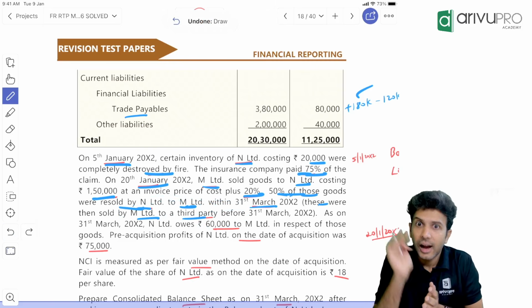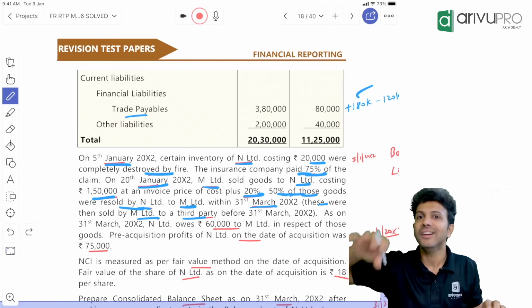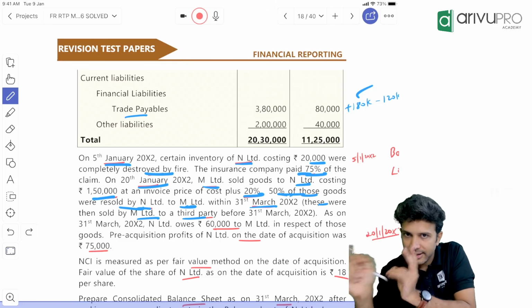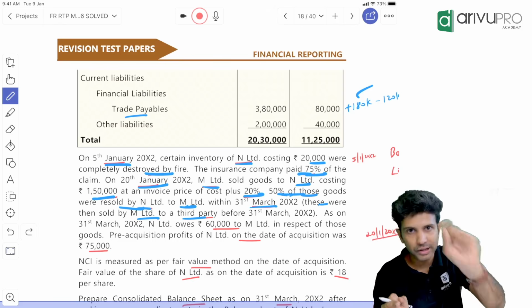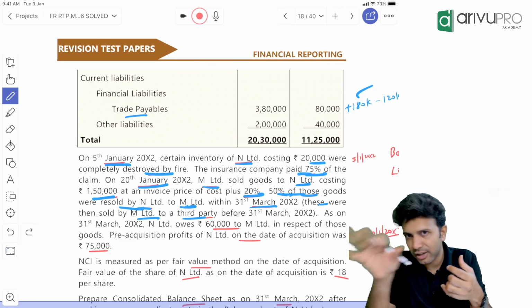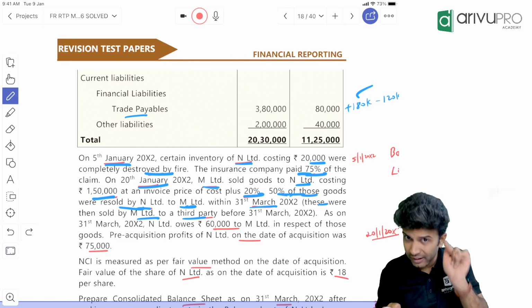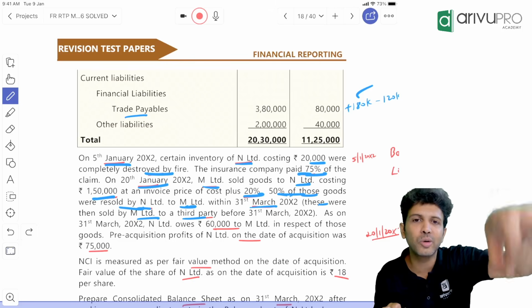Goods are not there. Unrealized profit means profit element included in inventory. So if parent and subsidiary have done any transaction among themselves at a selling price, and if any profit is included in closing stock, we need to eliminate it. That is what unrealized profit is. Unrealized profit's very meaning is profit included in stock.